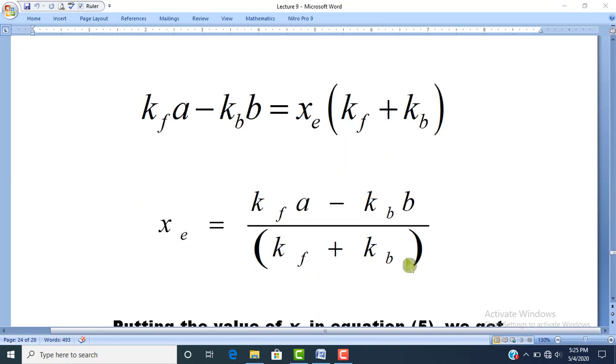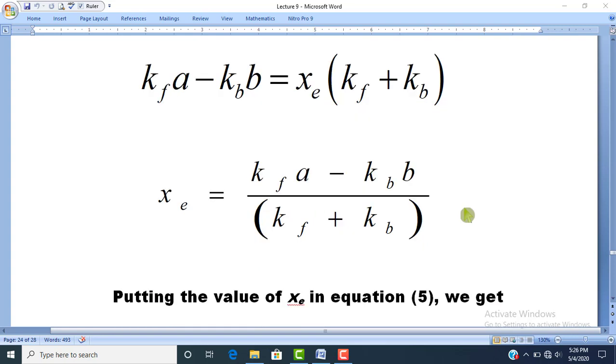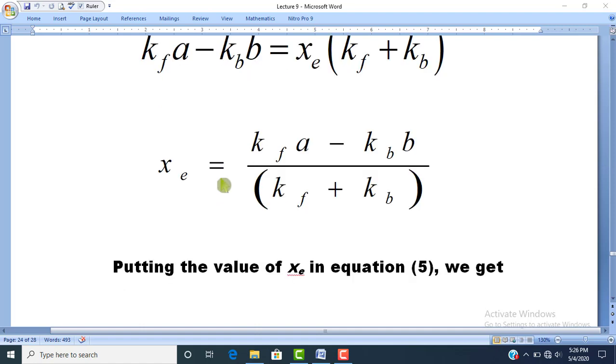So if we separate the value of Xe by dividing by Kf plus Kb, then Xe will be equal to Kf A minus Kb B divided by Kf plus Kb. Dear students, this Xe is the equilibrium concentration value. So we will put this value of Xe back into equation number 5.